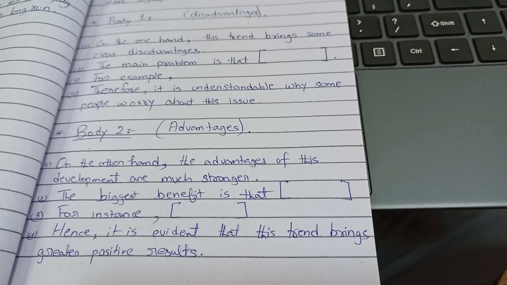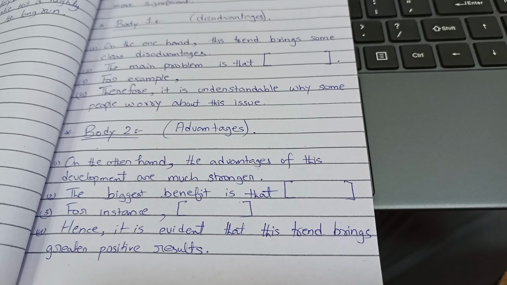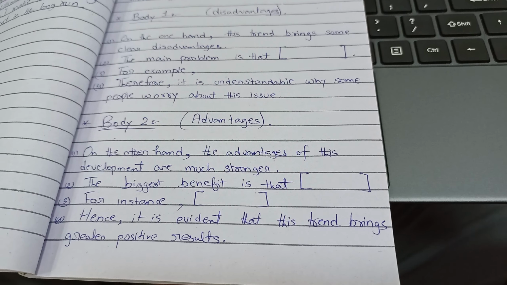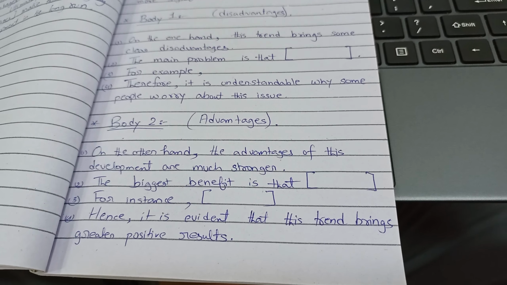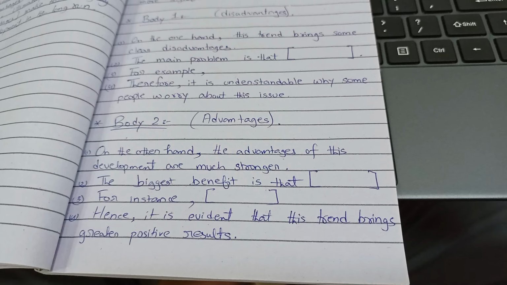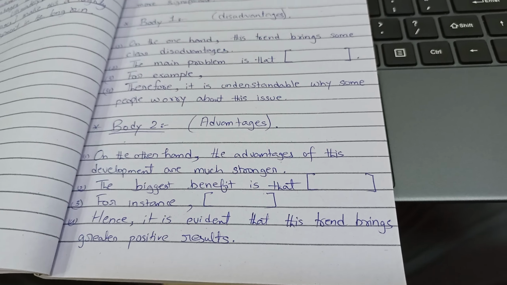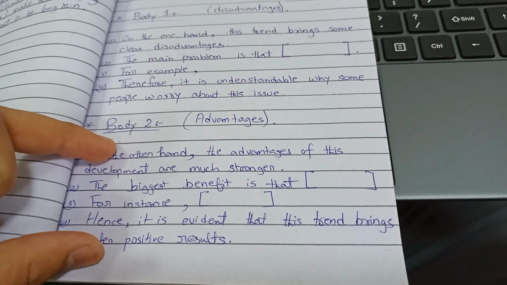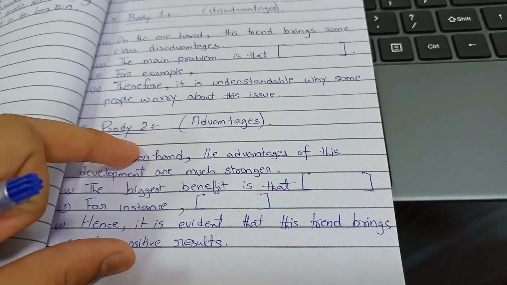As I mentioned before, in body paragraph 2 you have to write about the choice which you chose. Like I told you, mostly you should choose advantages. So as you chose advantages as your stronger side, write all about the advantages in body paragraph 2.